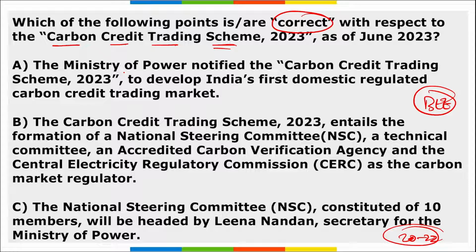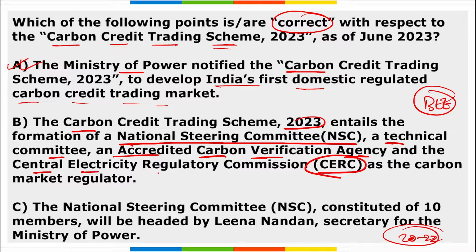So if we look at the options, the Ministry of Power notified this scheme to develop India's first domestic regulated carbon credit trading market. So option A is correct. B, the Carbon Credit Trading Scheme entails the formation of the NSC, National Steering Committee, a technical committee, an accredited carbon verification agency, and CERC, the Central Electricity Regulatory Commission, as the carbon market regulator. Option B is also correct.